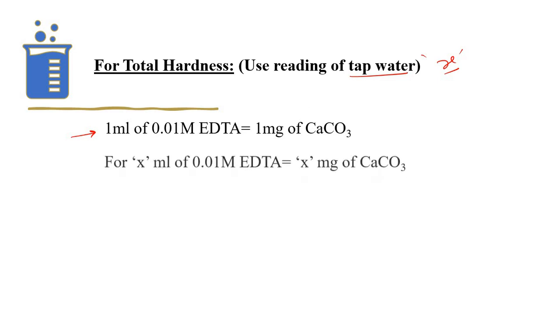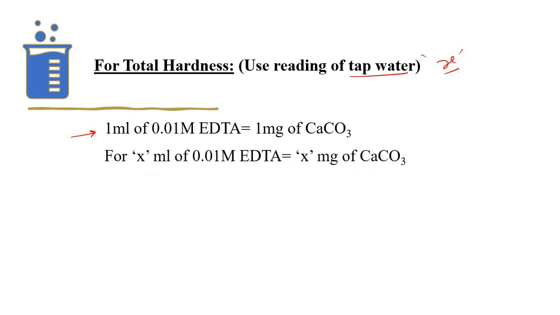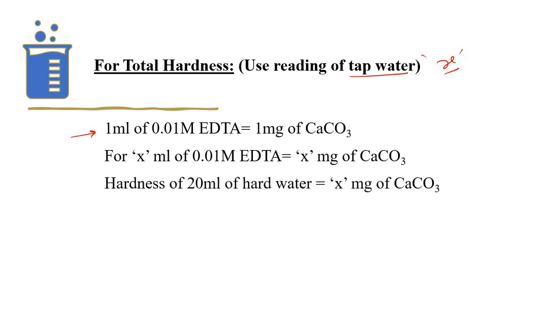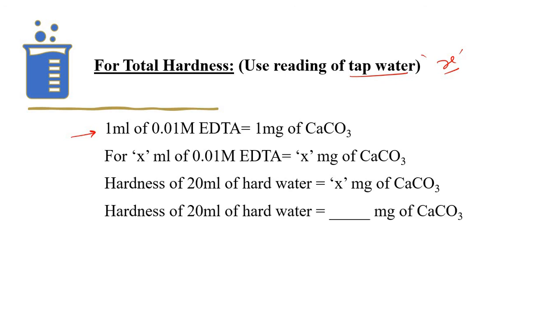So for X ml of 0.01 molar EDTA, X milligram of calcium carbonate can be consumed. We have taken 20 ml of hard water, so we'll have to alter the equation. So the hardness of 20 ml of hard water is equal to X milligram of calcium carbonate.